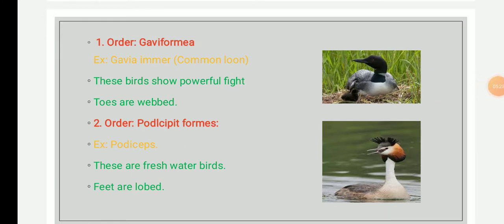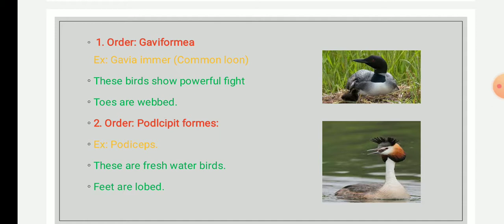Another order classified under superorder Neognathae is Podicipediformes. The members of this order are found in fresh water, and they have a compact body. They are cosmopolitan in distribution, found in diverse habitats.